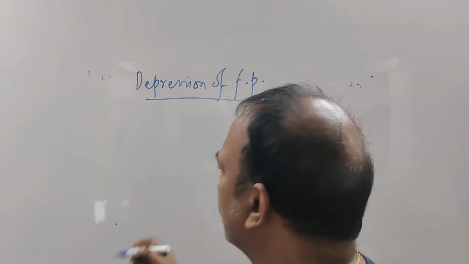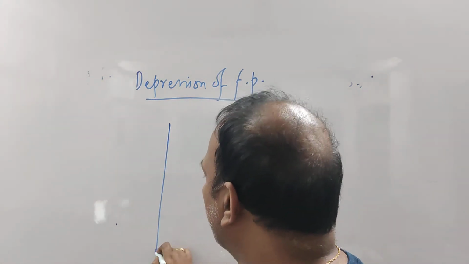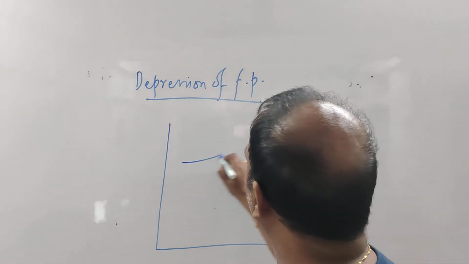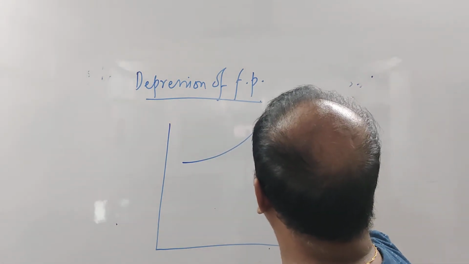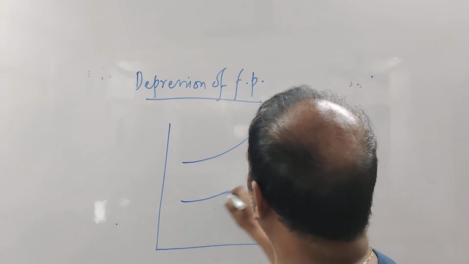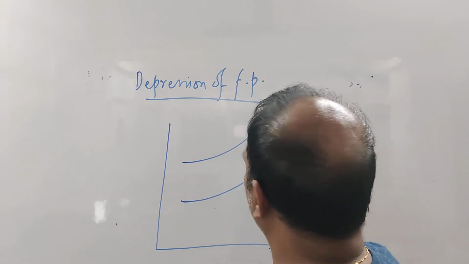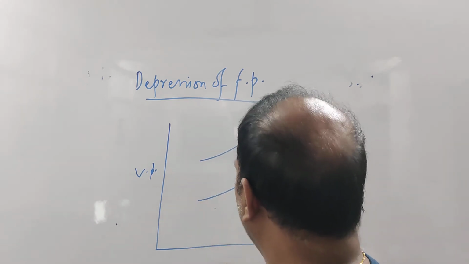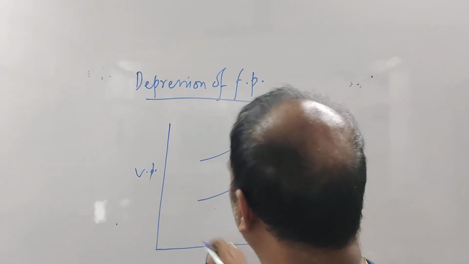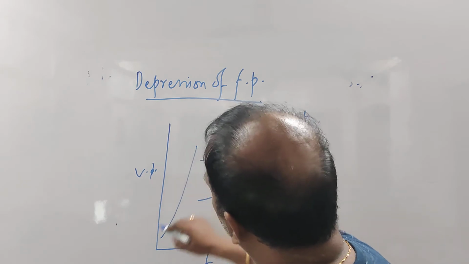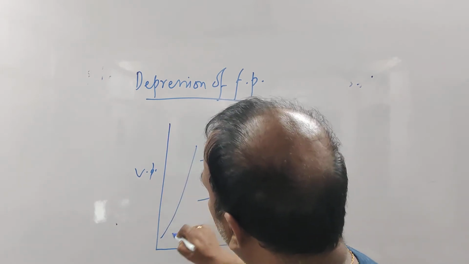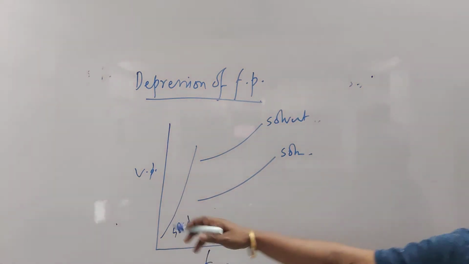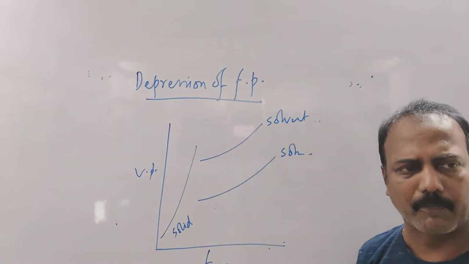Now again we are going to understand it graphically first, then we will go to the mathematical part of it. Again we are going to draw the vapor pressure curve. This is for solvent and this is for solution. All of you know this. This is vapor pressure we are plotting over here, and here we are plotting temperature. And this one is the vapor pressure curve which is also increasing. This is the vapor pressure curve for the solid. For the solid vapor pressure is also increasing with the increasing temperature.